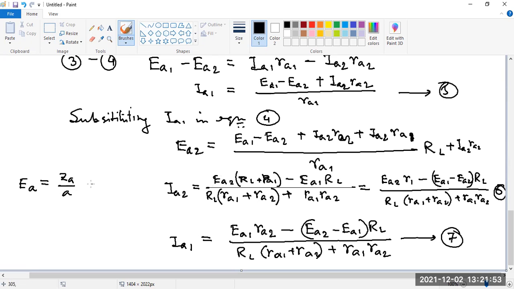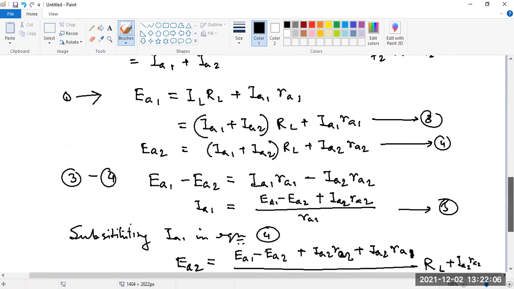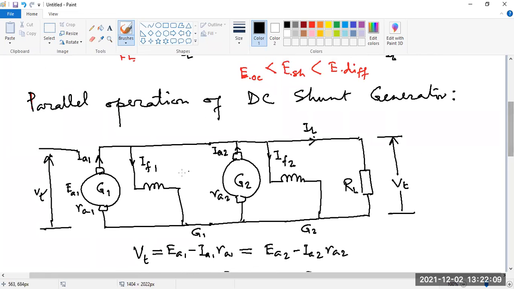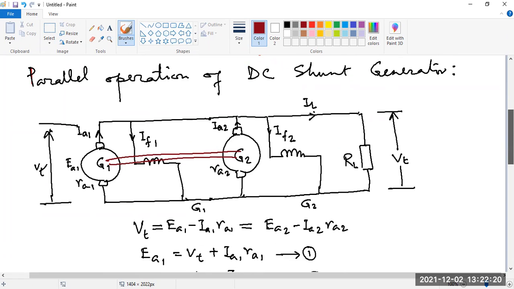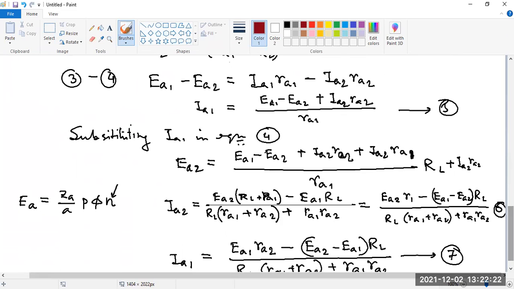Follow? ZA by A, P and phi P n. P phi n. Okay. Now this speed is the same. Why? Because both the machines are being driven from a common shaft. So their speeds are the same. Do you understand? These two machines are being driven by a common shaft. So that means their speed cannot be different. So n cannot be different.